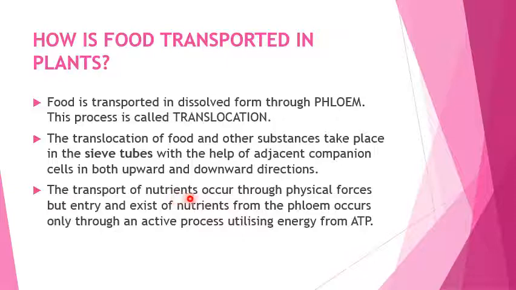Transport of the nutrients occurs through physical forces, but entry and exit of nutrients from the phloem occurs only through an active process utilizing energy from ATP. So the transport of food, or the translocation, is an energy consuming process in which expenditure of energy is there in the form of ATP.